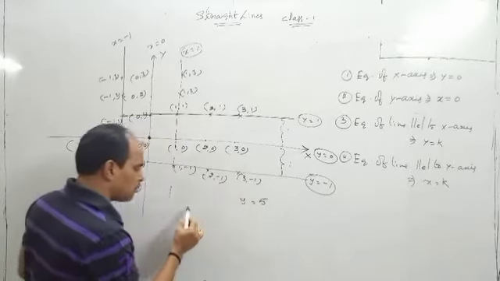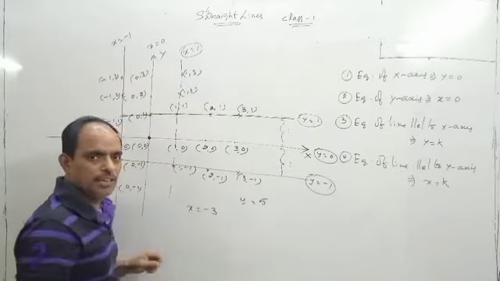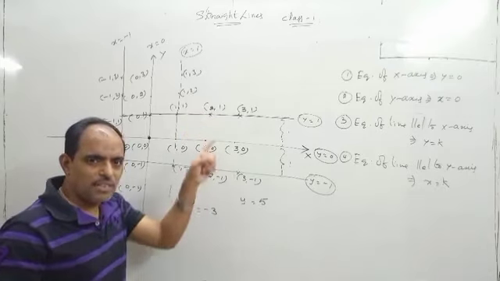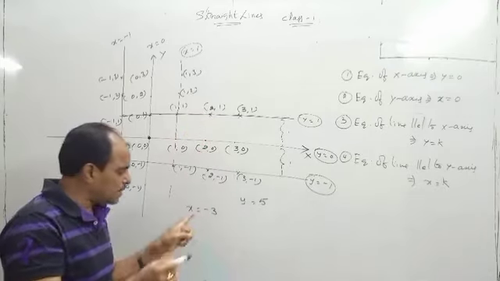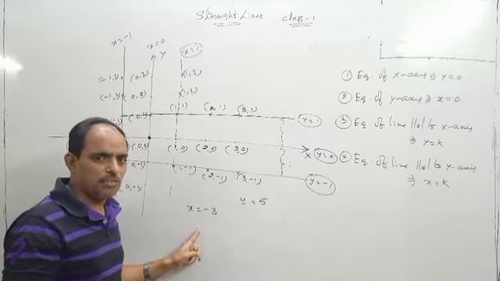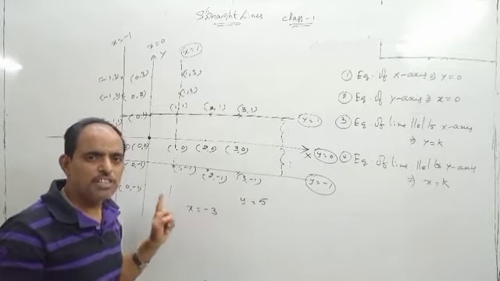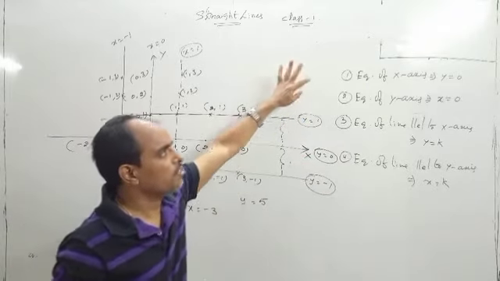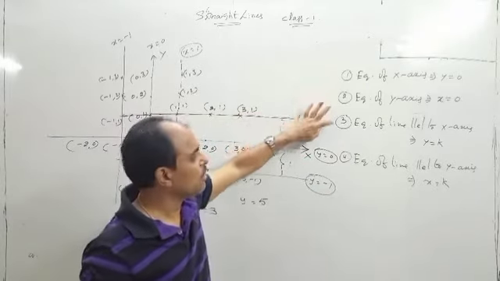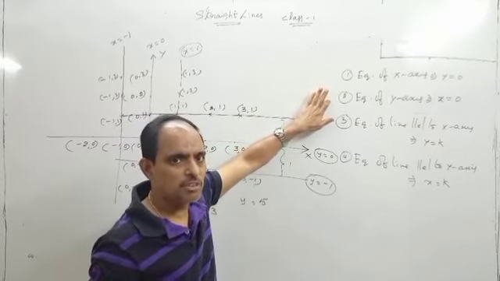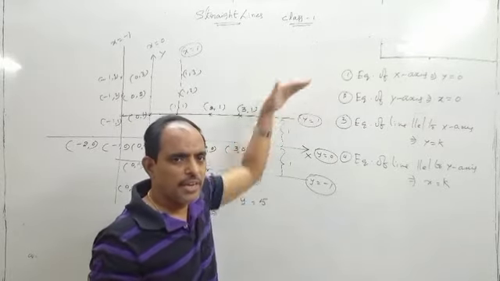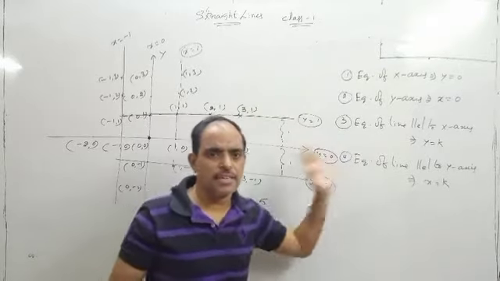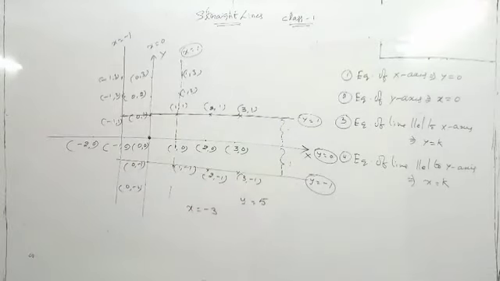Okay now, what about x is equal to minus 3? X is equal to minus 3 is a vertical line. Vertical line means always parallel to y-axis. So we write down these 4 points. Equation of x-axis, y is equal to 0. Equation of y-axis, x is equal to 0. Any line parallel to x-axis, y is equal to k. Any line parallel to y-axis, x is equal to k.